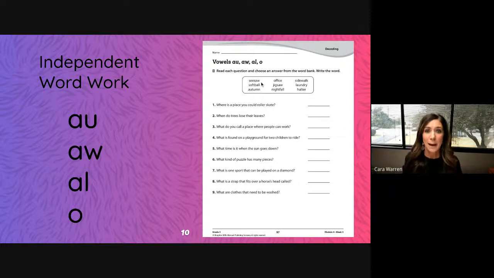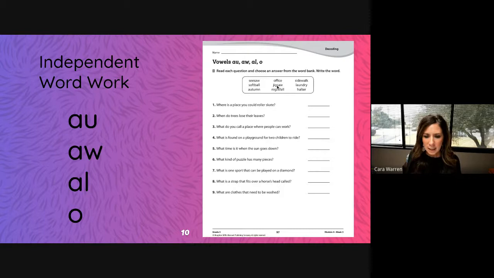Let's get you ready by reading the word bank words together. I can tell from a quick glance at today's word bank that they are multi-syllable words because they're longer, or they may just have more phonemes. Let's read to find out. I see the first one. Read with me. It says seesaw, seesaw. Okay, we're going down in columns. Softball, softball. Autumn, autumn. All right, let's fluency read our column. Seesaw, softball, autumn. Autumn, like the season of fall, is also known as autumn.